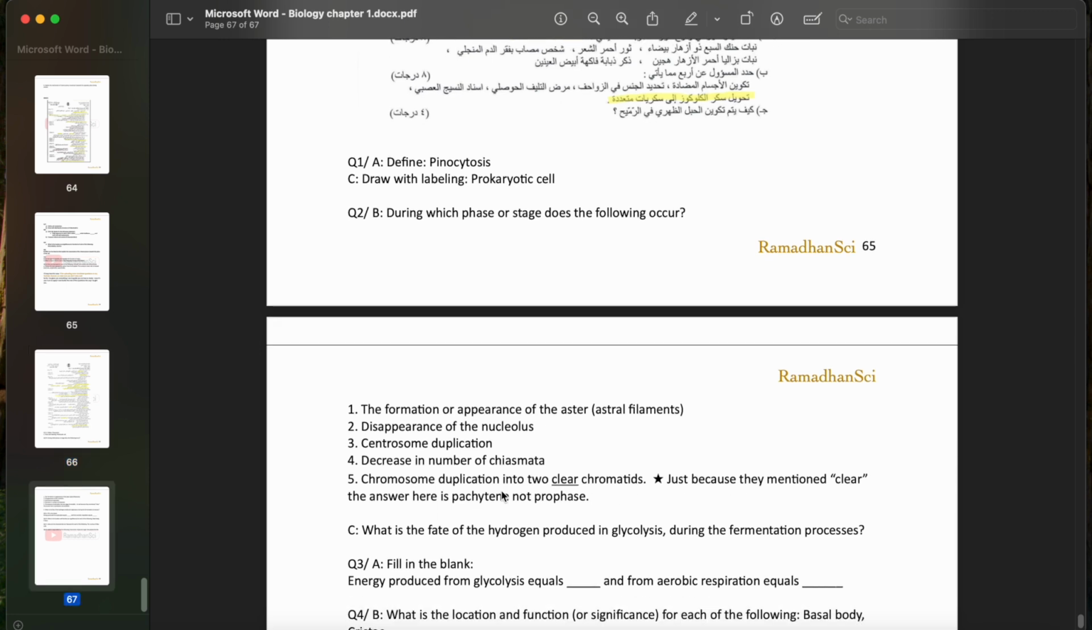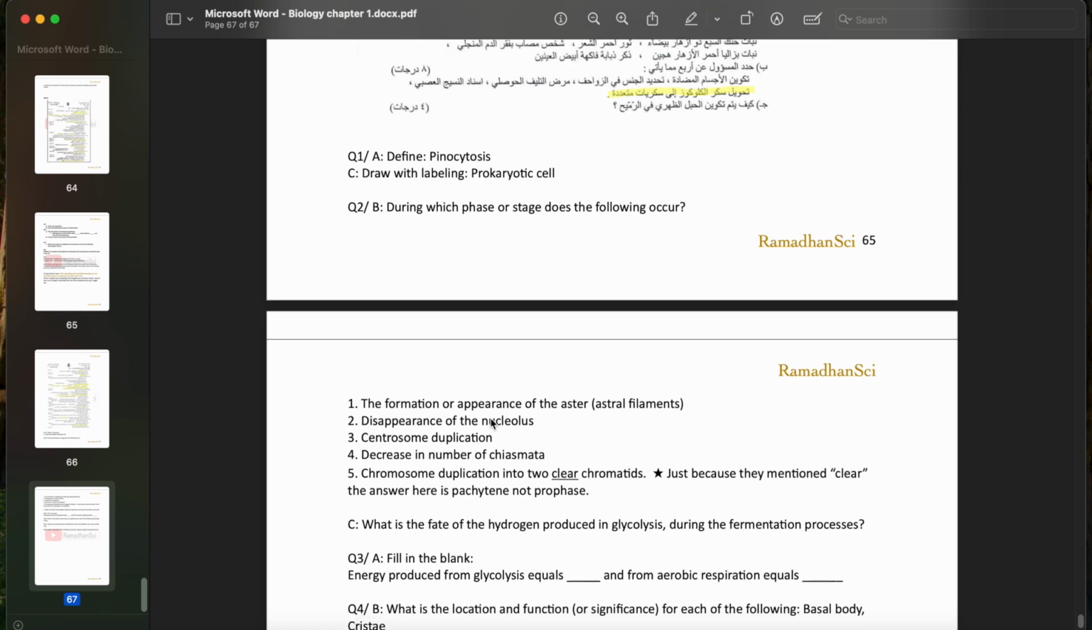Now here we said pachytene instead of prophase just because they mentioned the word clear, because this is how they phrase it in the book. Is this weird? Yes, this is very weird, but we cannot really do anything about it.